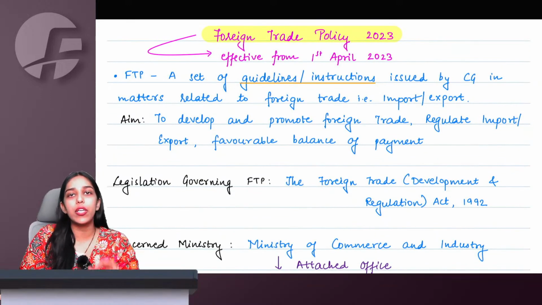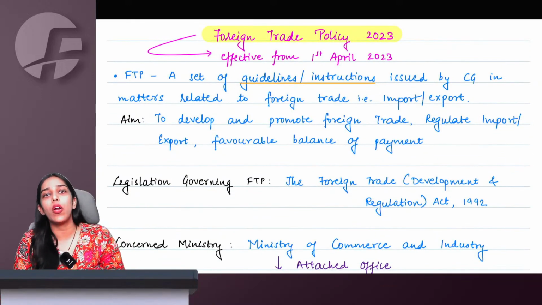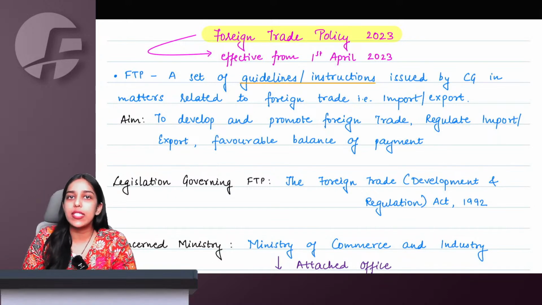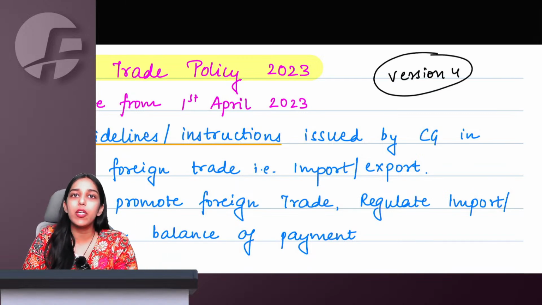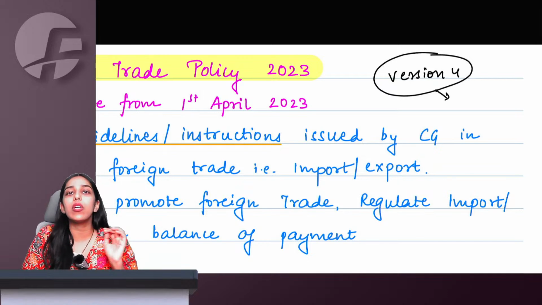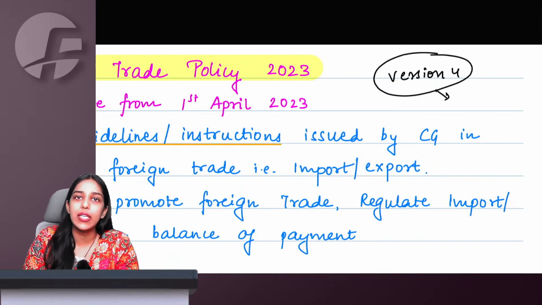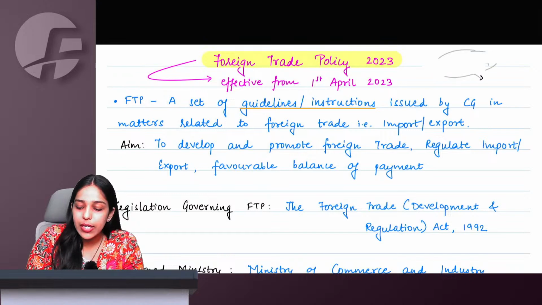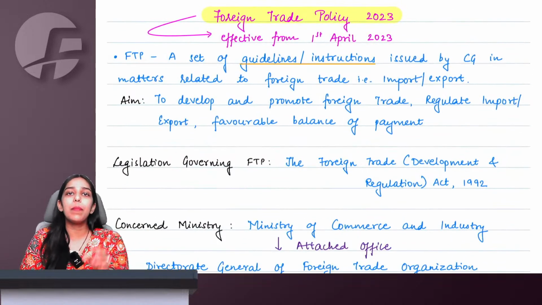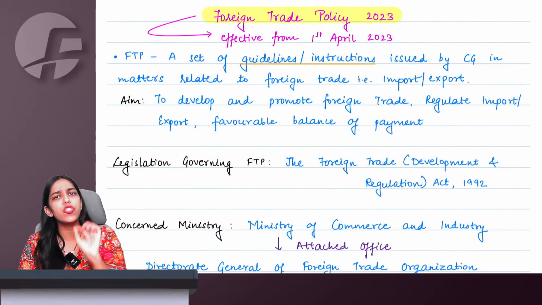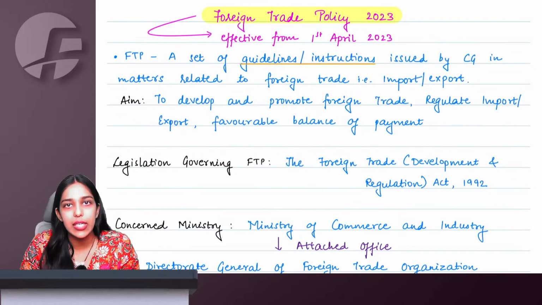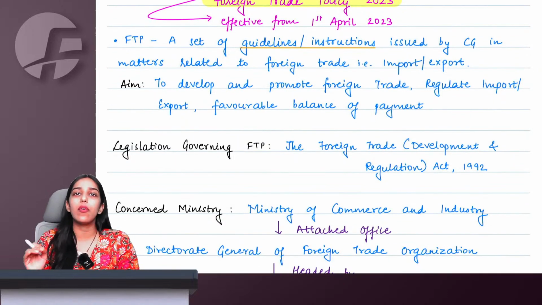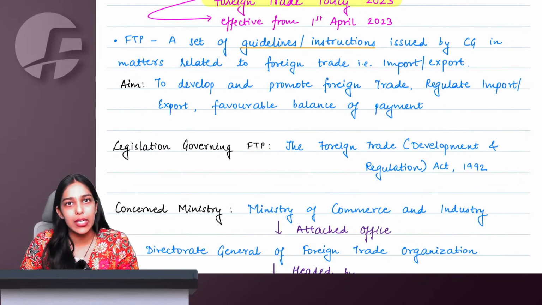The notes of foreign trade policy are already shared on the Telegram channel, the link of which is given in the description box. Even if you have version 4 of the notes, which are the latest version for November 24 examinations, you will still have to download the new notes that I have shared on the Telegram channel. The notes that you have in your book will 90% match with this, but I have made some changes after version 4 and this new foreign trade policy is already shared on the Telegram channel. So please make sure you download and take the printout of those 10 pages.